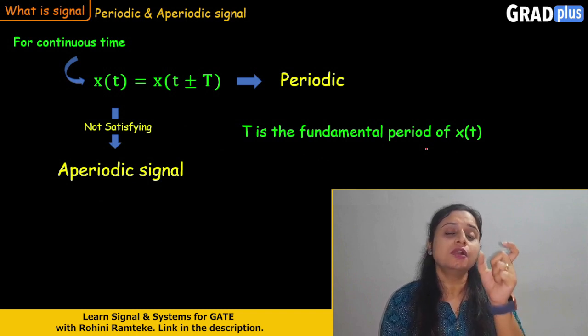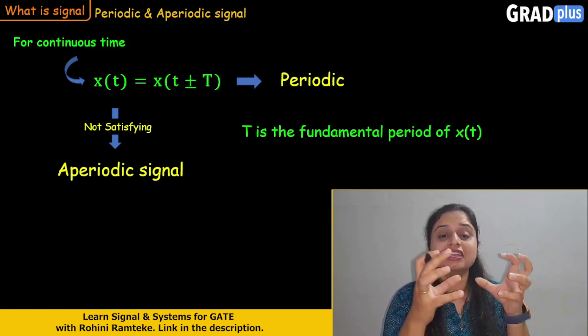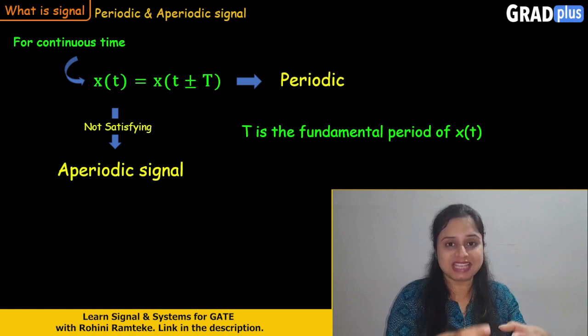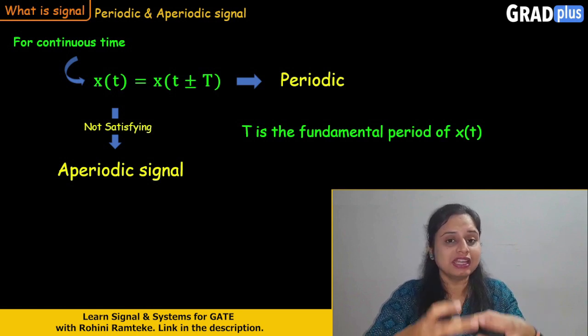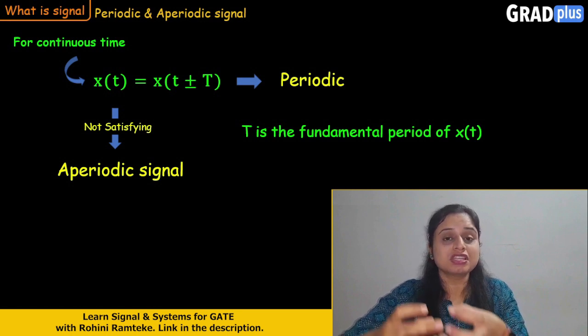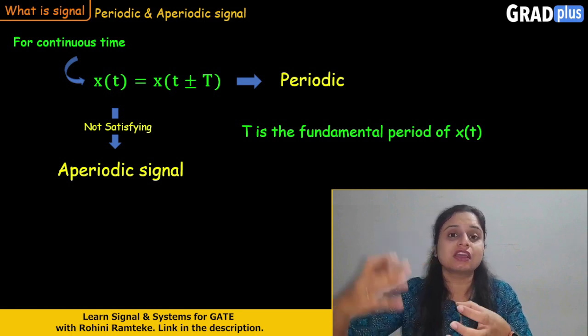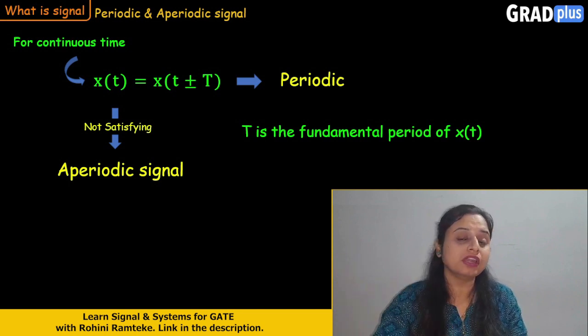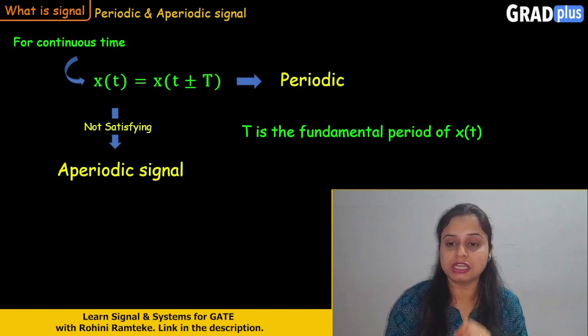This is the main time period, the fundamental time period. For this particular time period, one cycle will be there and after that time period, again for the same period of time, that cycle will get repeated. So here this T is the fundamental period of x(t).